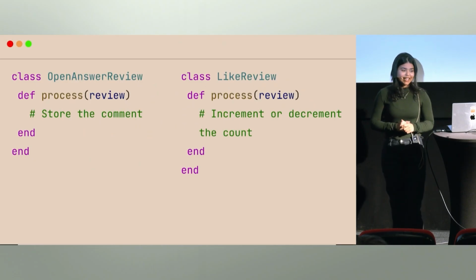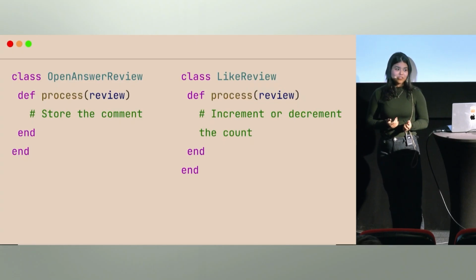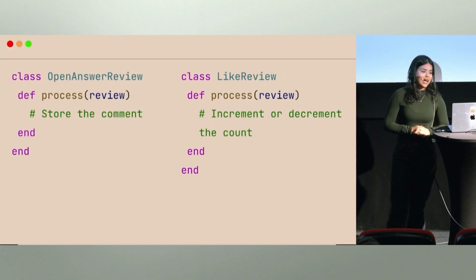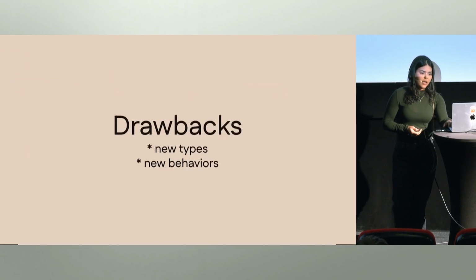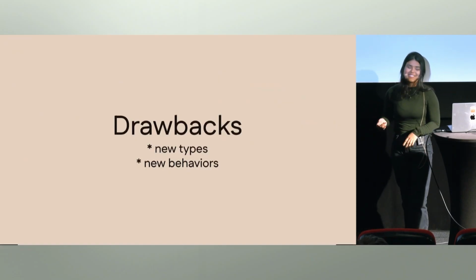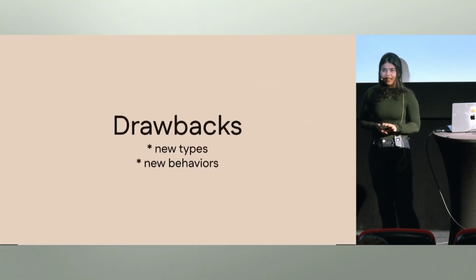So what can we do to avoid that? We may create objects, and each object is going to know how to deal with its own processing. We may have an array of all of these objects, and then call .process on every one of them, which may have drawbacks as well. It's really easy to add new types.